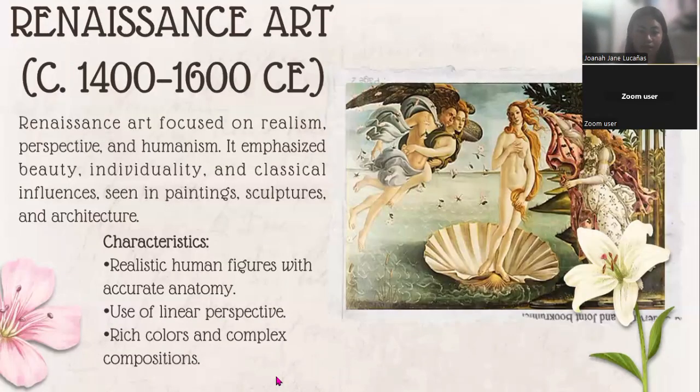Next is the Renaissance art. It was created during the Renaissance period, which means rebirth. It began in Italy in the 1300s and spread across Europe by the 1500s. This art was inspired by the classical ideas of ancient Greece and Rome, and it focused on realism, human beauty, nature, and science. The Renaissance is called a rebirth because it was a time when people in Europe revived or brought back the ideas, art, and knowledge of ancient Greece and Rome.